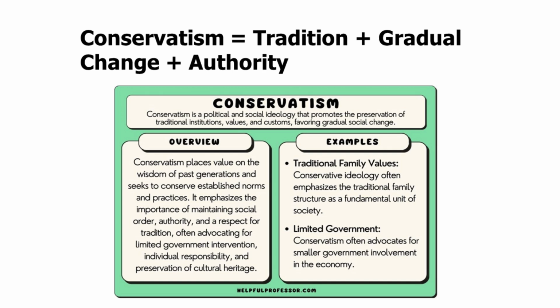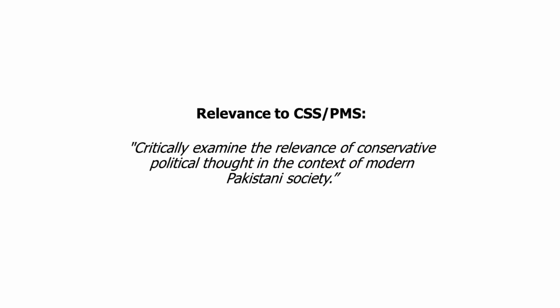For example, we see that traditional family values could be chosen as one of the aspects of conservatism to drive the politics. At the same time, limited government is something that is also supported in conservatism. One very important point about conservatism is that it believes in gradual change. It believes in an evolution rather than in a revolution. So whenever we talk about conservatism, it is important to remember that it is against radicalism, and it supports evolution more than revolution.